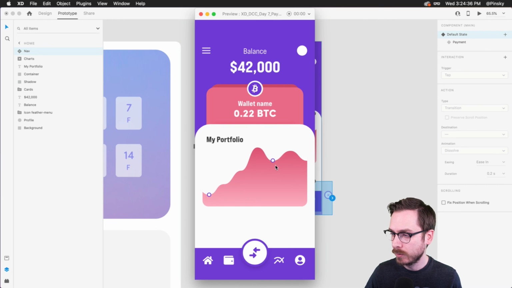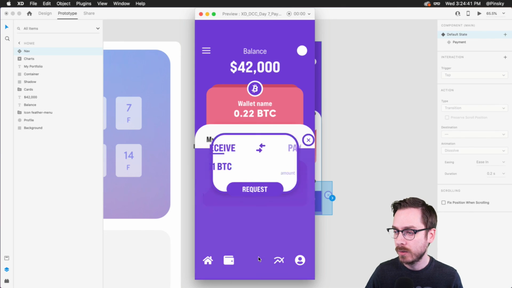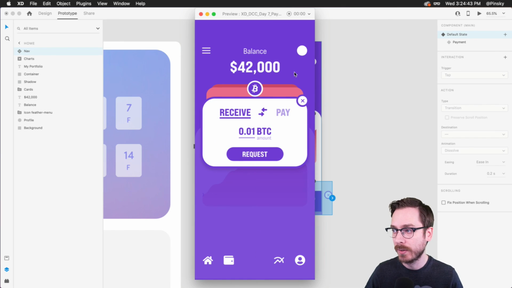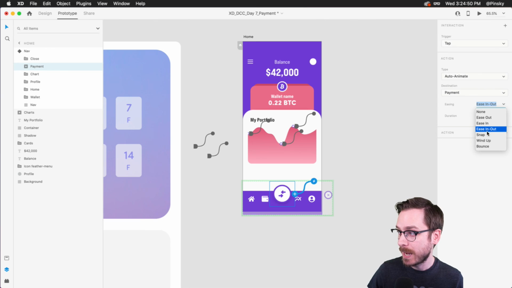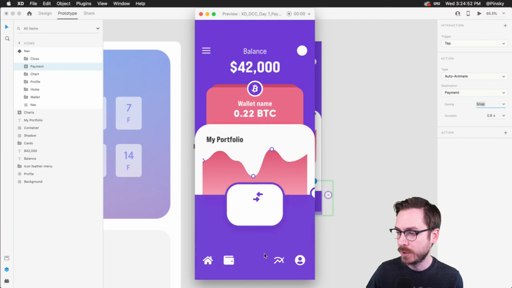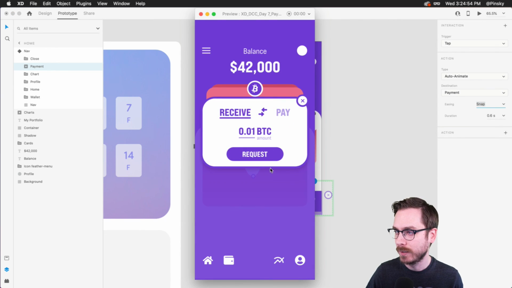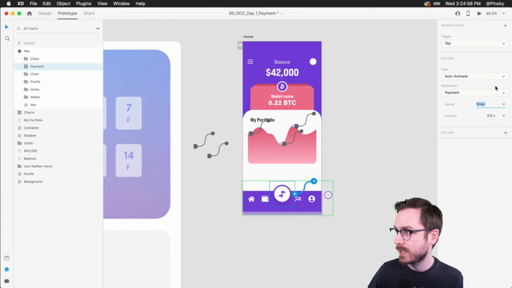So we can scroll through, we can click on these if we wanted to, and then we can tap on this payment button at the bottom to pull that out and then close it, right? And of course you can go crazy and play around with different easing options. Snap is a fun one, which kind of snaps right at the top. Kind of fun, right? And you can apply that to both states if you wanted to.